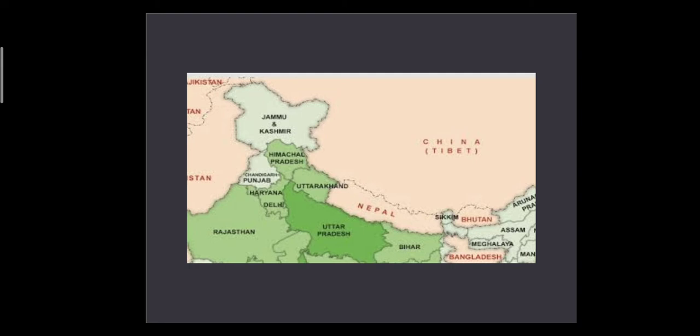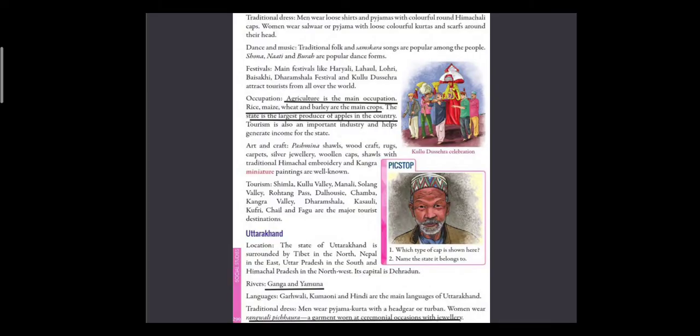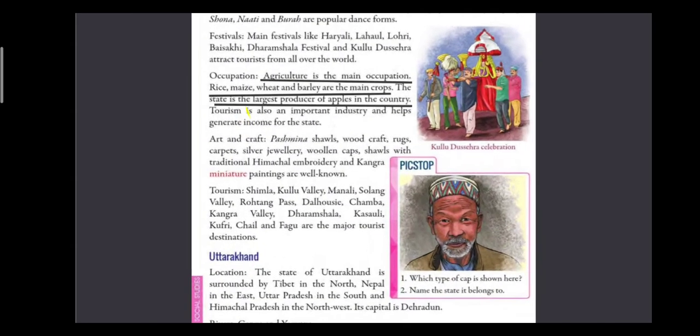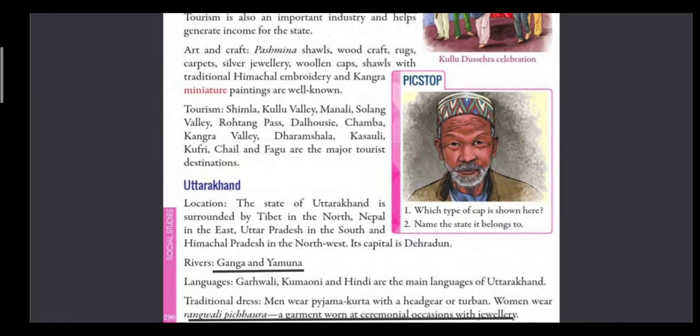We have Nepal in the east, and we have Uttar Pradesh in the south, and Himachal Pradesh is on the northwest side. So Uttarakhand is also surrounded by so many states. And the capital of Uttarakhand is Dehradun.